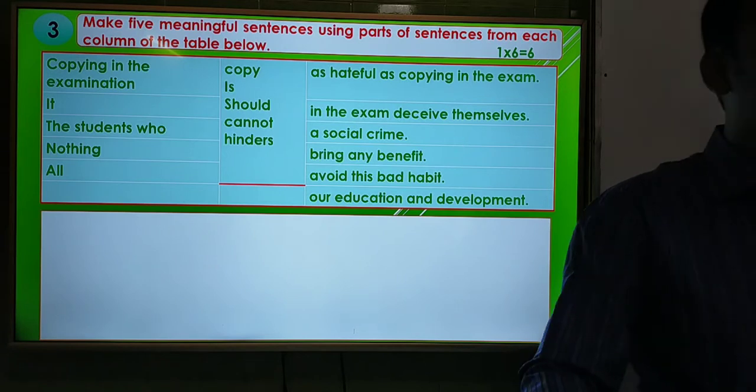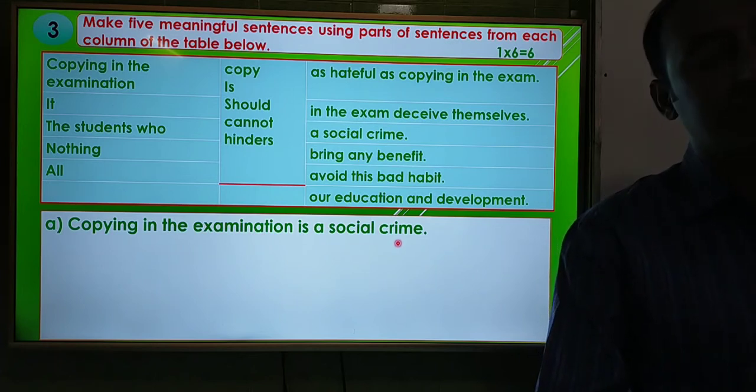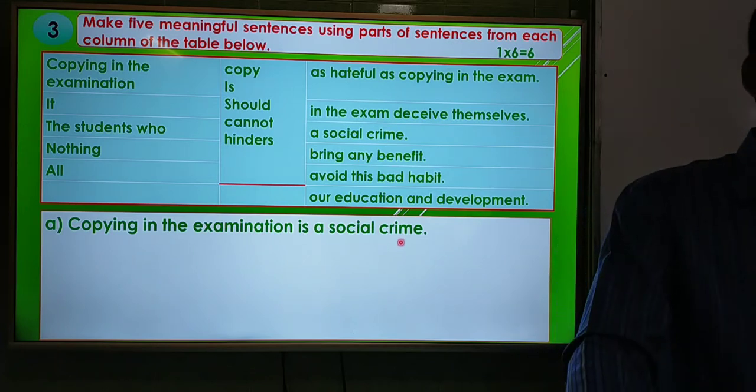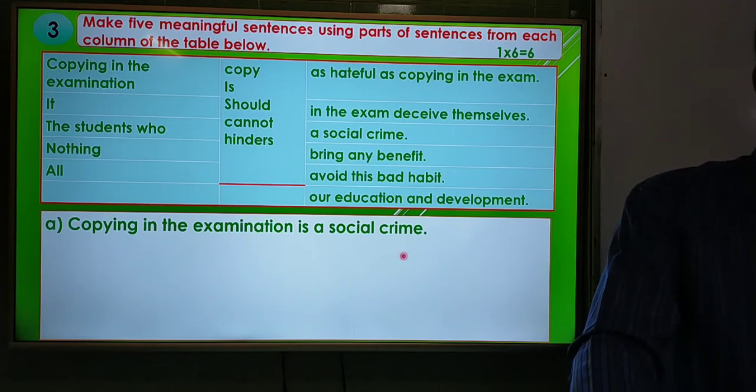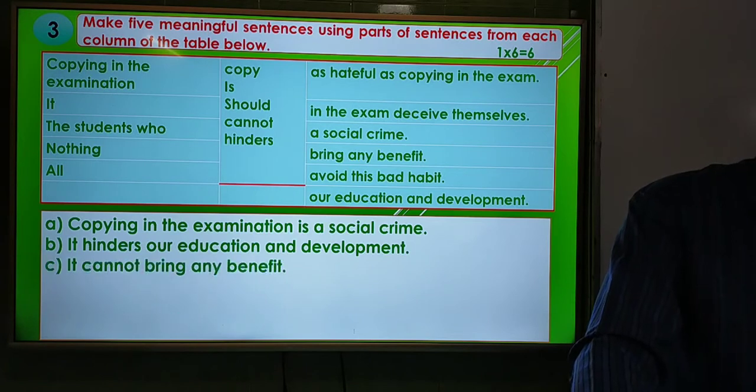So first one will be, look at the screen. Copying in the exam is a social crime. This is one kind of crime. So it is of course hateful. Copying in the exam is a social crime. And second one will be, it hinders our education and development. And third one will be, it cannot bring any benefit.